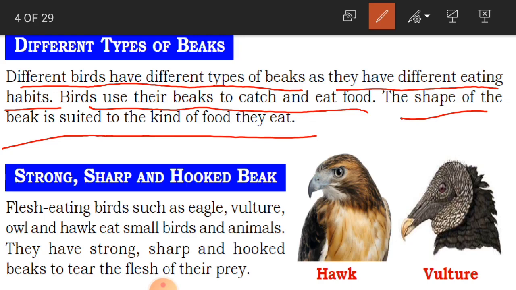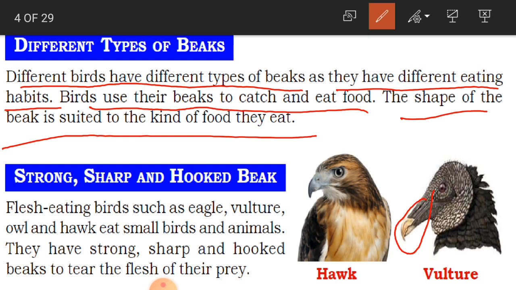For example, some birds eat only plant food, some birds eat small insects, some birds eat very large insects, or even large animals. So according to the kind of food they eat, the beak is designed. The beak suits their food so that they can easily catch and eat it.